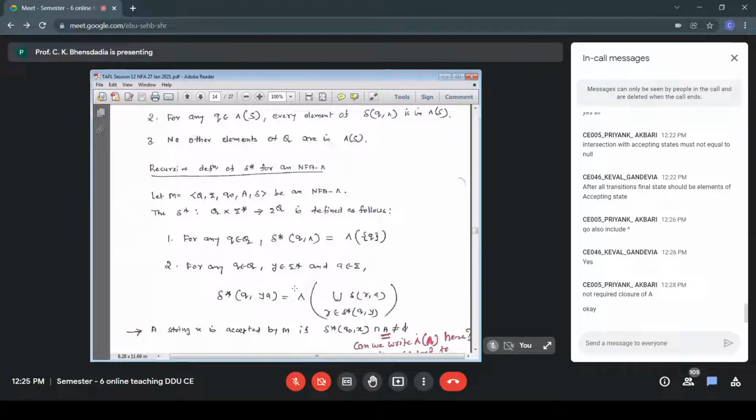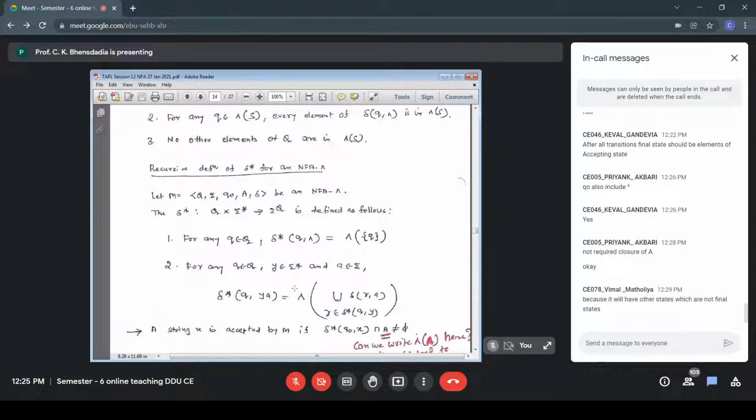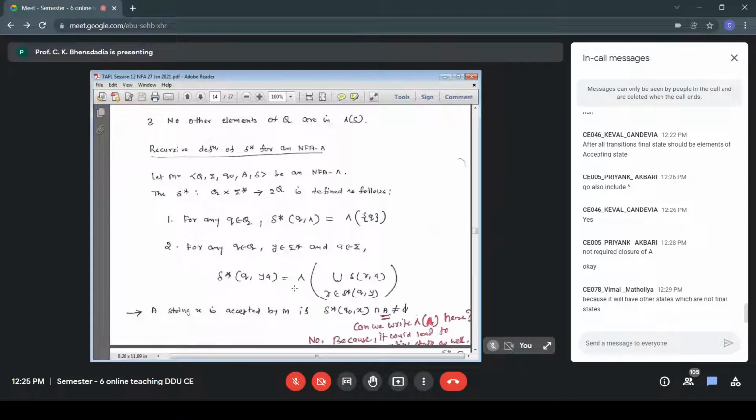Because null closure of A could contain non-accepting states. Exactly, Vimal. Null closure of A could contain non-accepting states. So if delta star Q0X does not contain any accepting state, and I write null closure of A, which also contains non-accepting states, then I'll end up in a non-accepting state, and still I will accept the string. Therefore, we can't write that. No change in the condition. Absolutely fine.